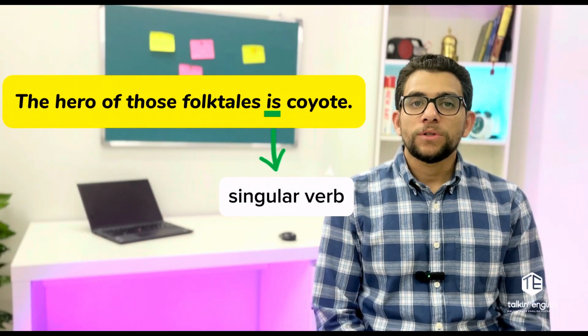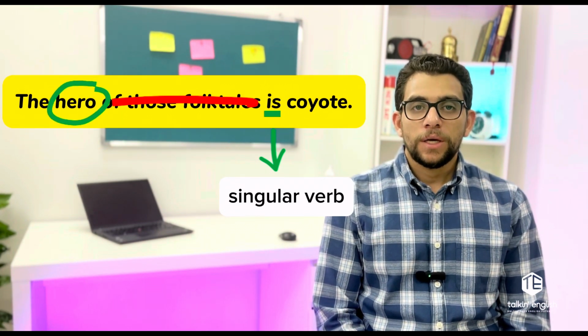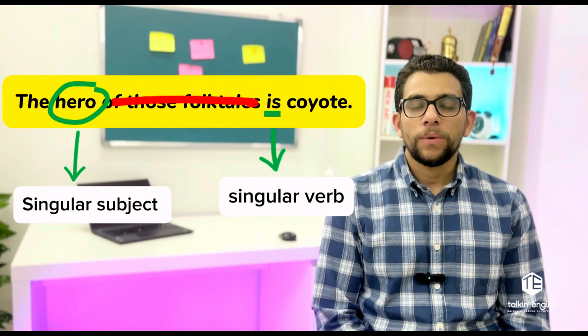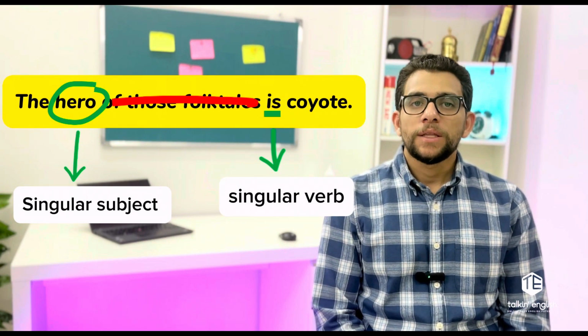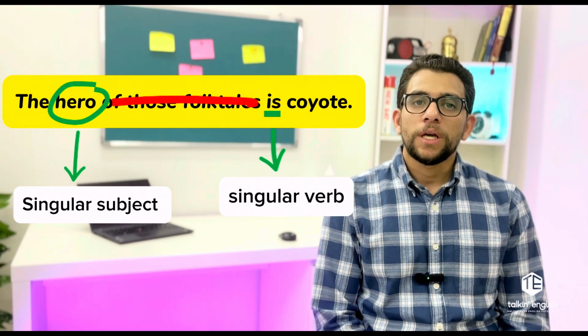We need to cross out of those folk tales. No need for this prepositional phrase. Now look at the subject. The subject here is hero. It is who the sentence is about. The sentence is about this hero. So the hero is Coyote. This means that the word is, which is a singular verb, agrees with the word hero.